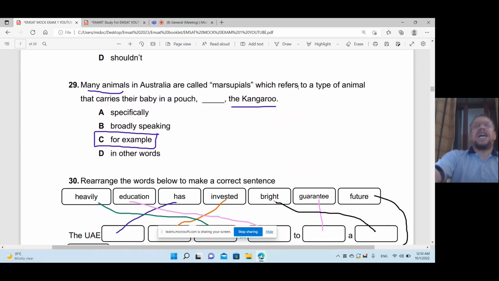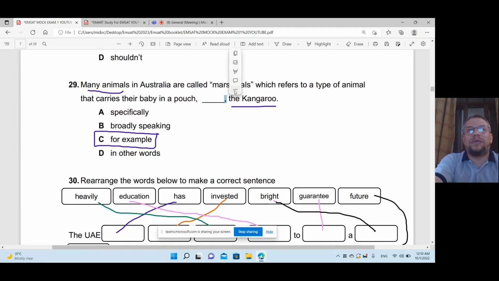That's right. Many animals in Australia are called marsupials, which refers to a type of animal that carries their baby in. Okay, so what we have here is a trick. The trick is about the comma. Can you see the comma? This is the comma, by the way. And the comma is always before, when you mention something from a list, from general to specific with a comma.